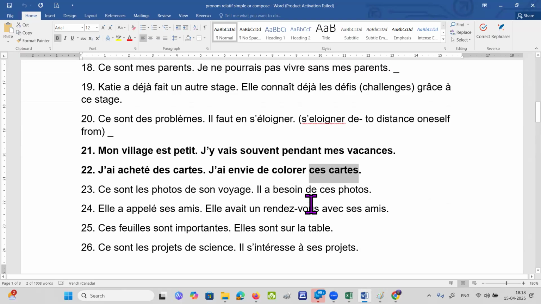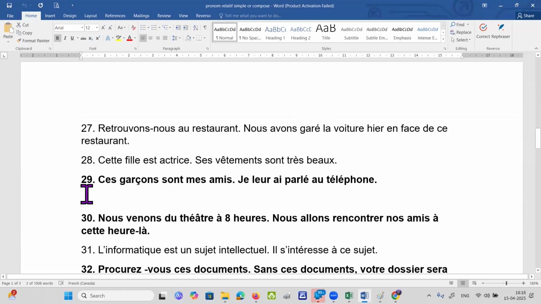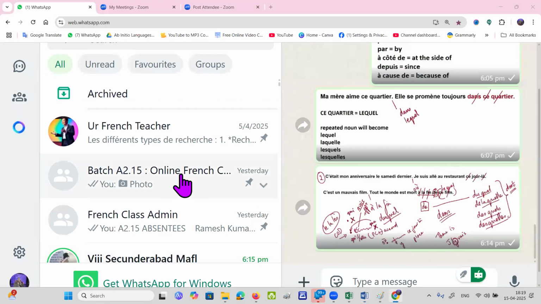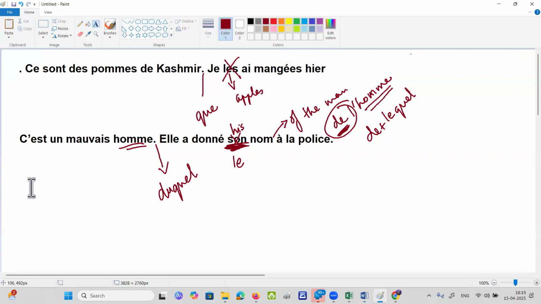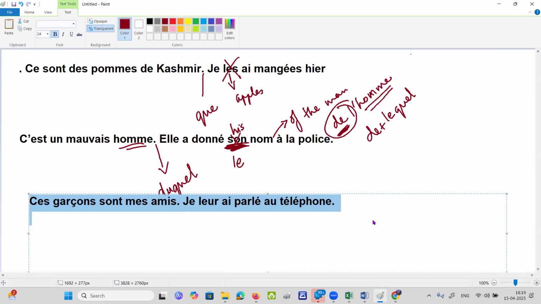Ma'am, for the preposition one, the preposition should just be in front of the word, right? The preposition should be right in front of the repetition. Okay, the next one. These boys are my friends. I have spoken to them on the telephone. Now you are having a hidden word. What is the hidden word? "Lesquels"? Yes, "lesquels" is a hidden word. So what is "lesquels"? "Les" plus more people, right? Yes.